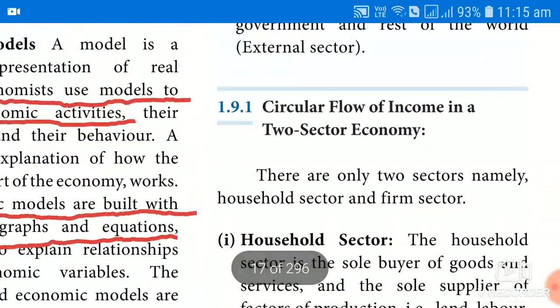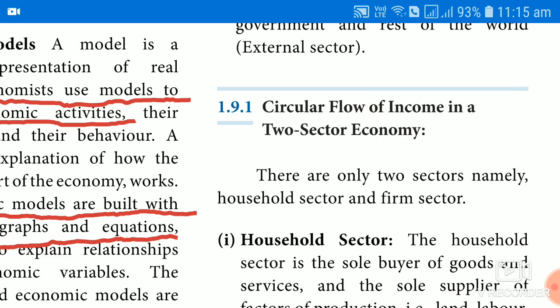Now we will discuss the different types of circular flow of income. We can explain the different forms of circular flow of income. We have three types of circular flow of income: two sector model, three sector model, then the four sector model.